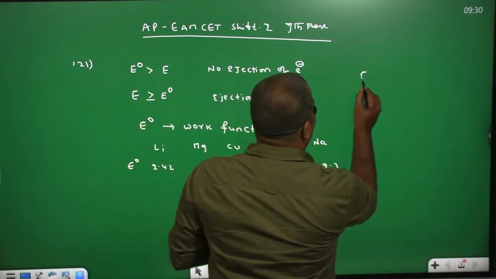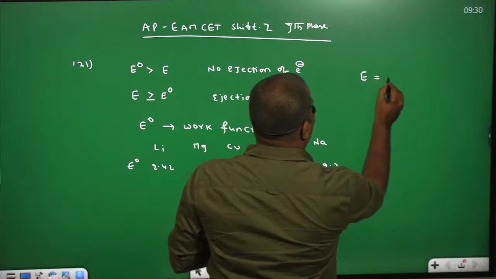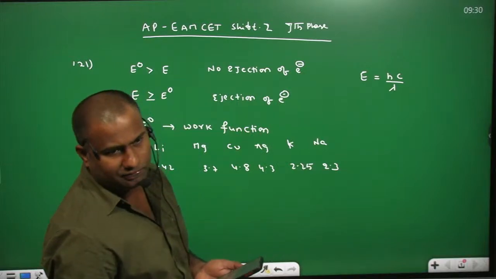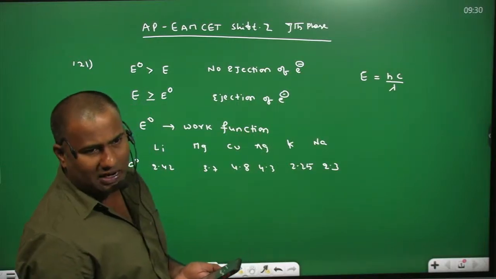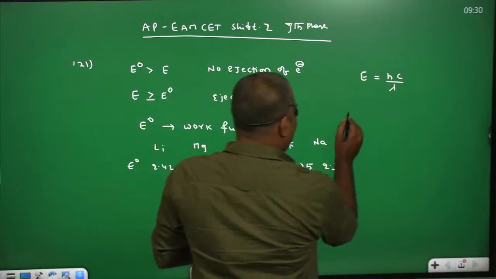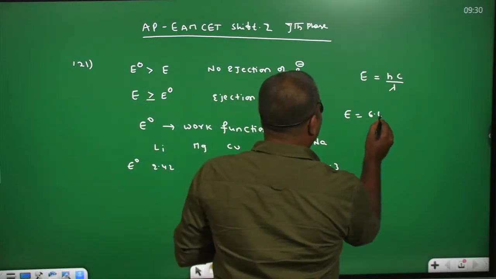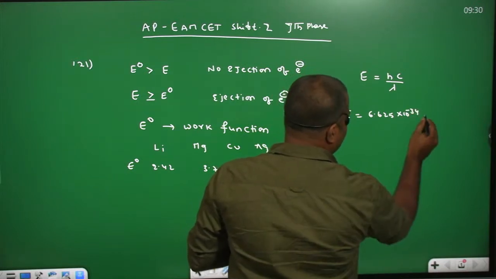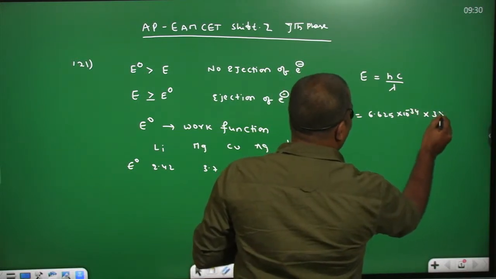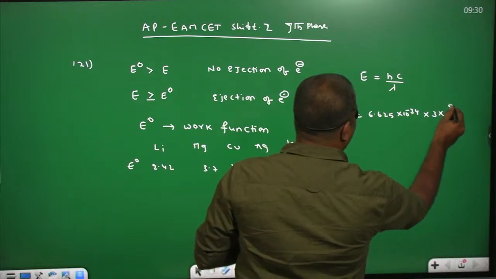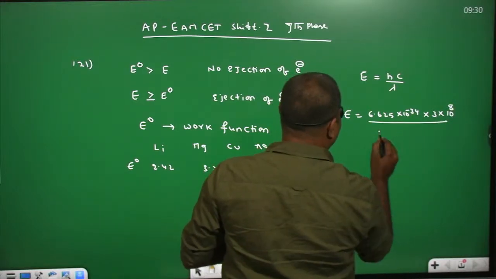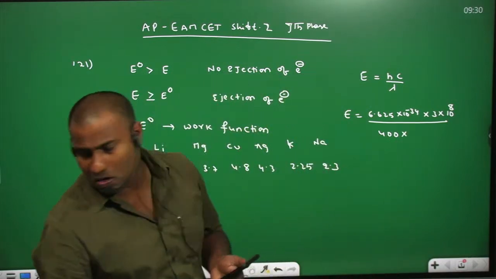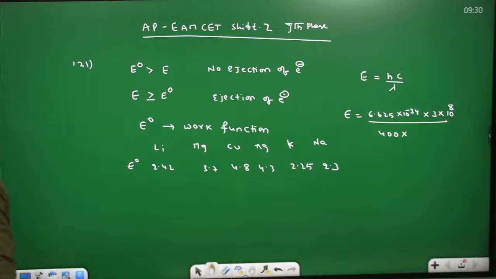What is the formula for the energy of radiation? We have lambda, so E equal to hc by lambda. But we need to convert into electron volts. What is the value of h? The h value is 6.625 into 10 power minus 34 joule second. C, the velocity of light, is 3 into 10 power 8. Lambda is given as 400 nanometers.